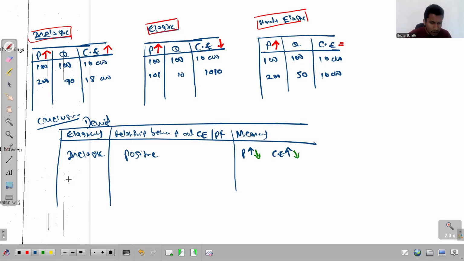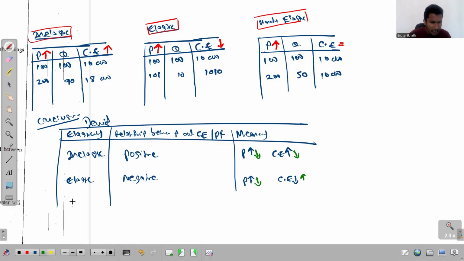And then look at the second table. If the demand is elastic, then we have a negative relationship between P and CE. This means when the price increases, consumer expenditure decreases, and on the other side, when the price decreases, the consumer expenditure increases.